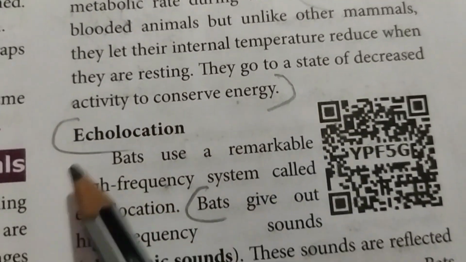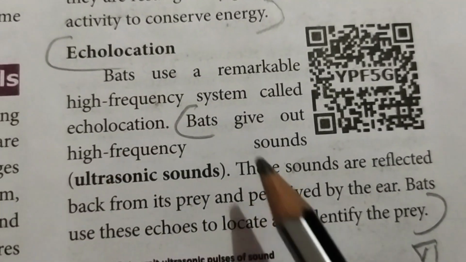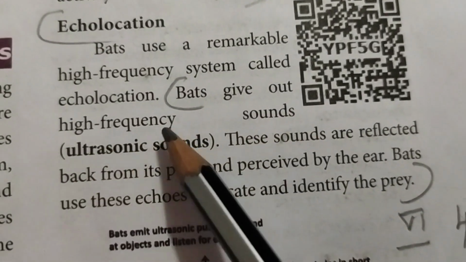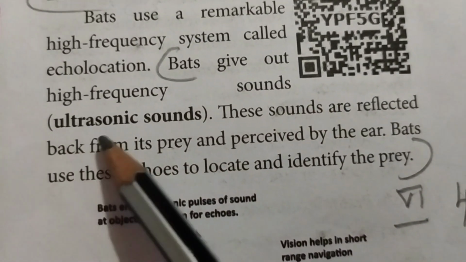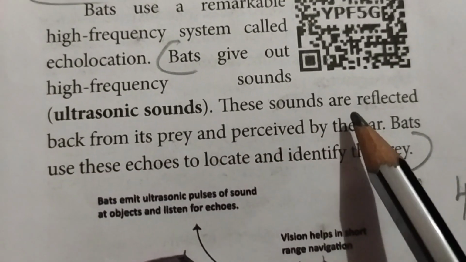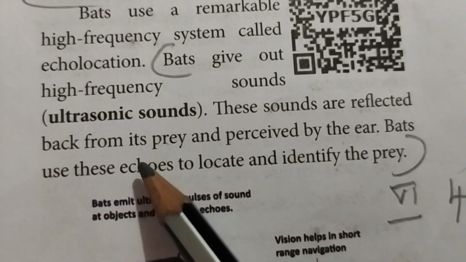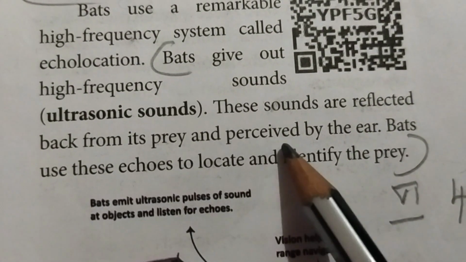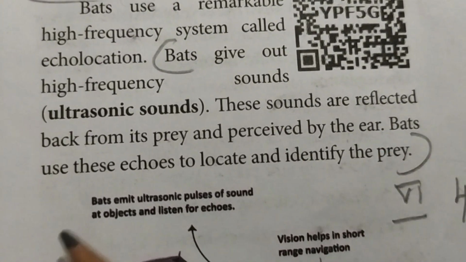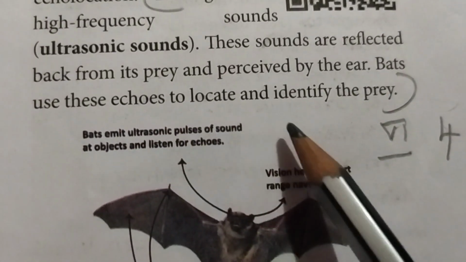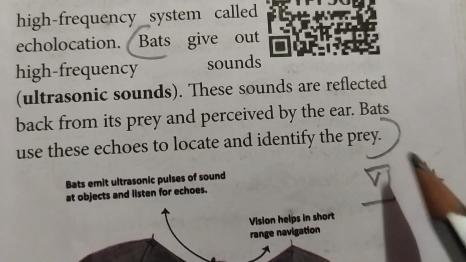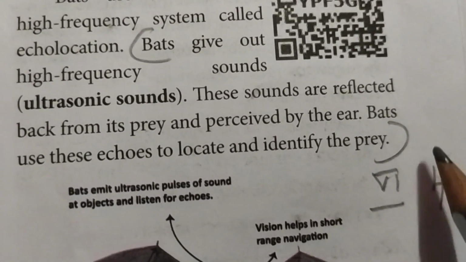Then echolocation. Bats give out high frequency sounds, ultrasonic sounds. These sounds are reflected back from the prey and perceived by the ear. Bats use these echoes to locate and identify the prey.